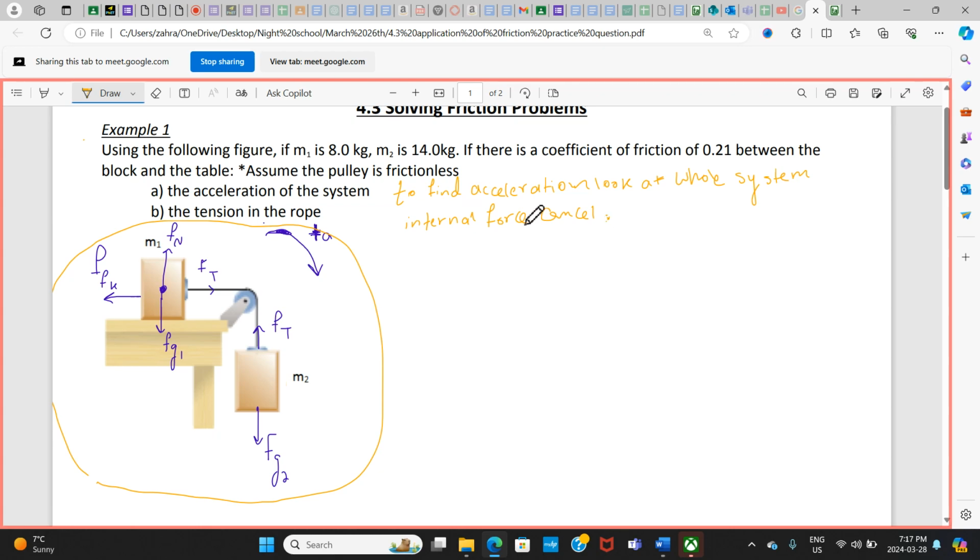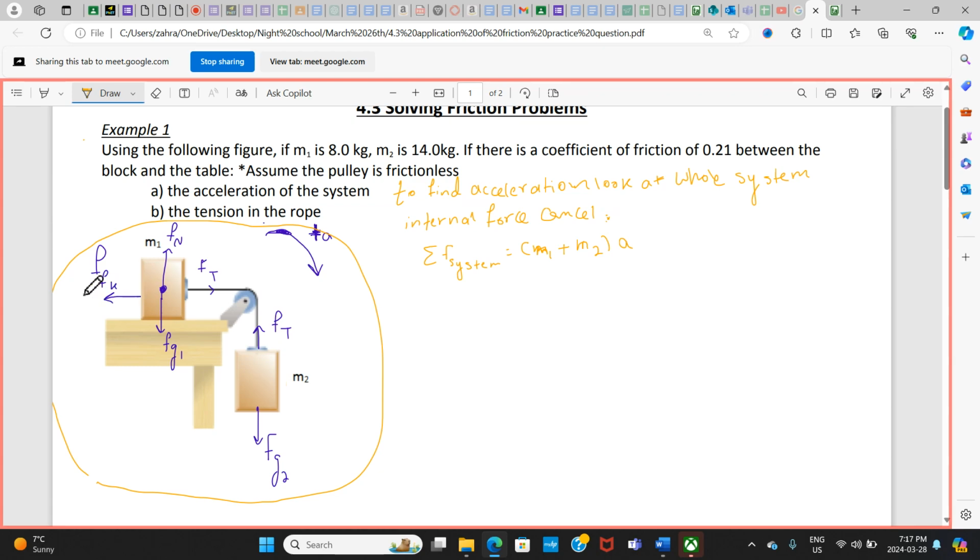Okay, now the total force of the system is equal to the total mass, which is m1, try my best, right? Plus m2, multiplied by acceleration. Now, what is this total force of the system? See, the internal forces, which are F_T and F_T, cancel because they are in opposite directions. The only forces acting, and of course, F_N and F_G cancel. The only forces that matter are F_k here, and this is F_G.